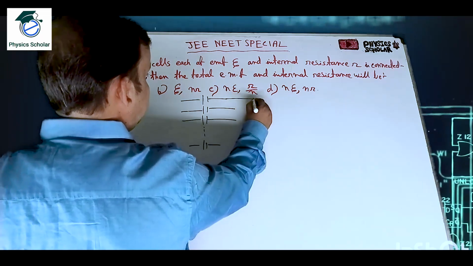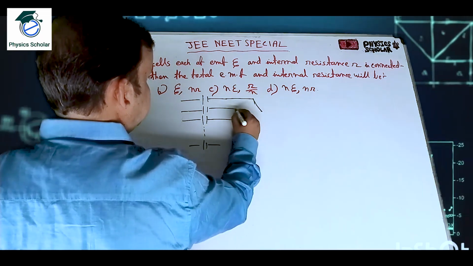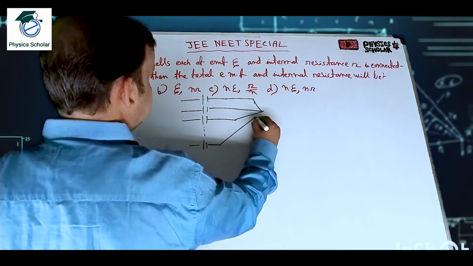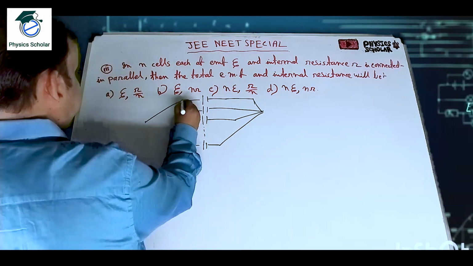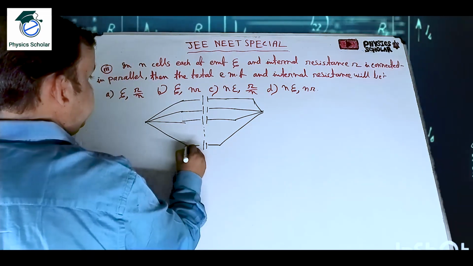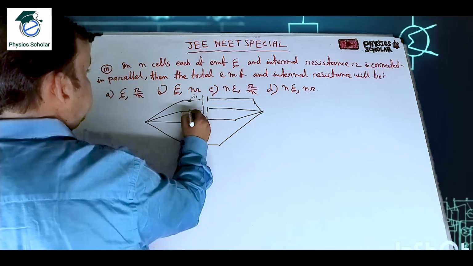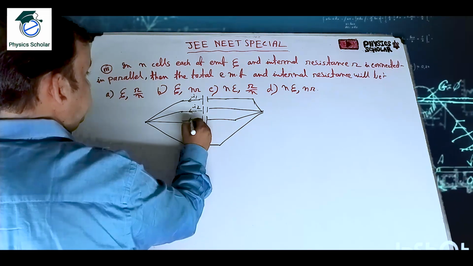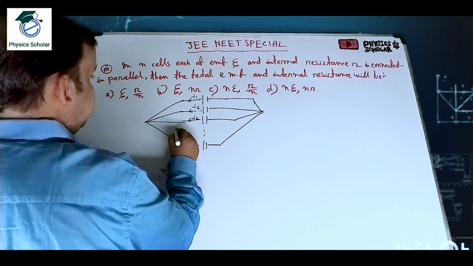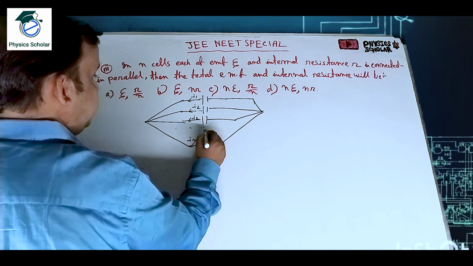Okay, so that means this will be clear. N cells, this is how they are connected, in parallel. Okay, so suppose this branch is drawing current I1, this one I2, this one I3, and this one IN. Total n number of cells.